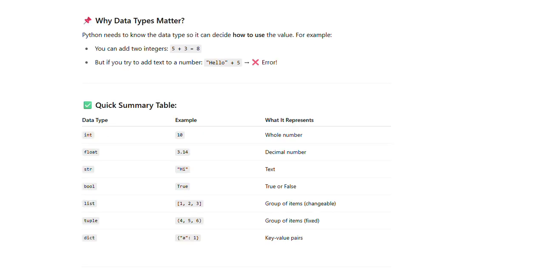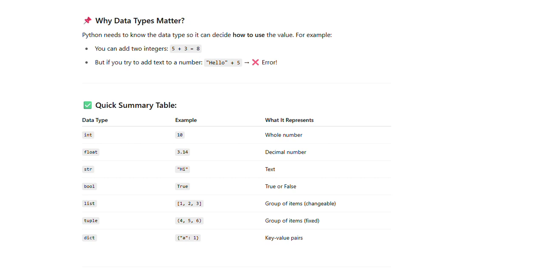Why do data types matter? Python needs to know the data type so it can decide how to use the value. For example, you can add two integers, 5 plus 3 is equal to 8. But if you try to add text to a number, that is hello plus 5, it is an error. So you can see a quick summary table of data types.